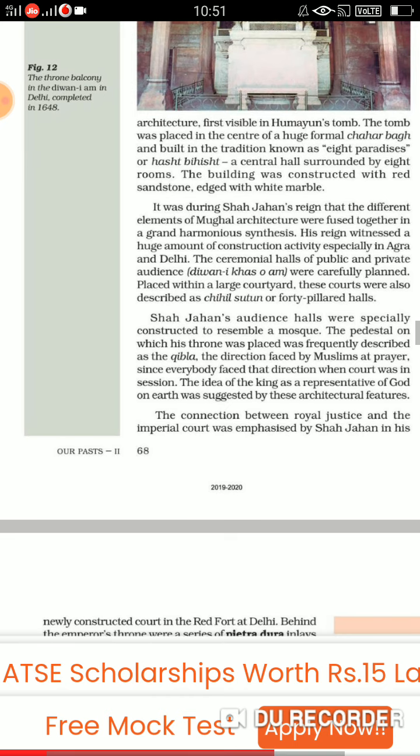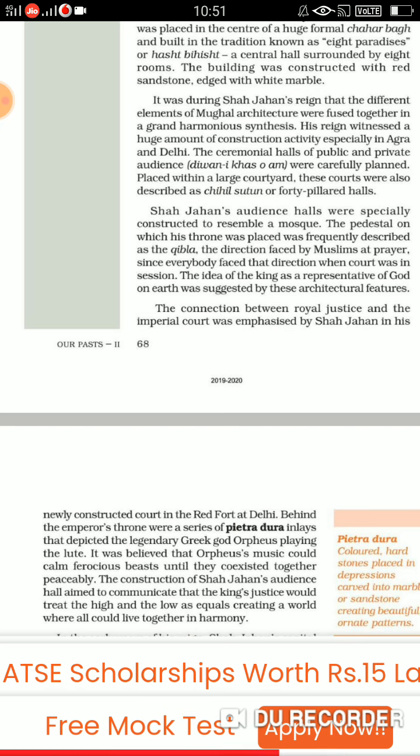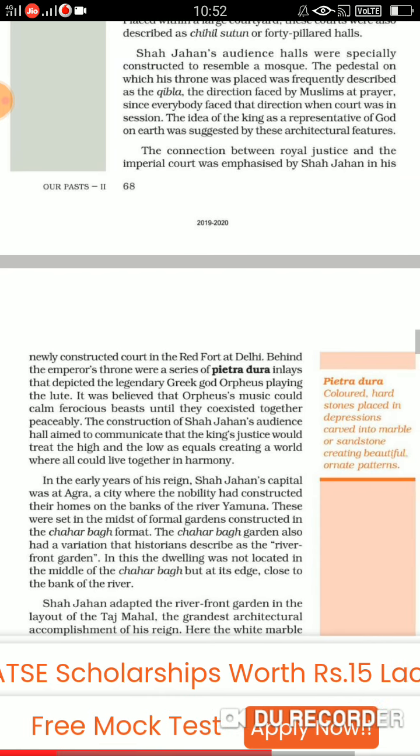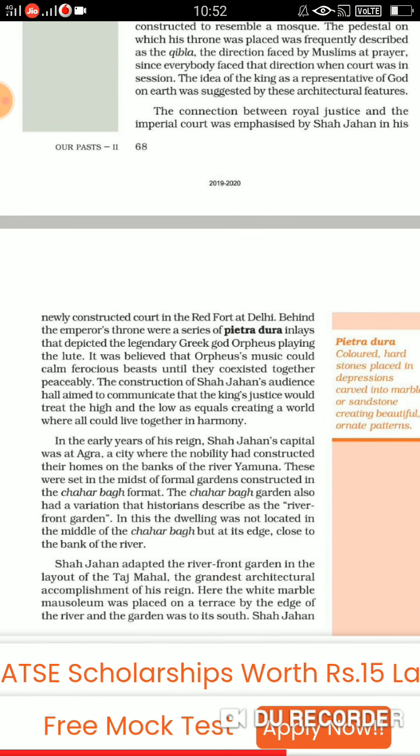Fine. Now, the connection between royal justice and the imperial court was emphasized by Shah Jahan in his newly constructed court in the Red Fort at Delhi. Now, there, what he did, behind the emperor's throne, there was a series of Pietra Dura. Now, what is Pietra Dura? Just see, colored hard stones placed in depressions carved into marbles and sandstones, creating beautiful ornate patterns.